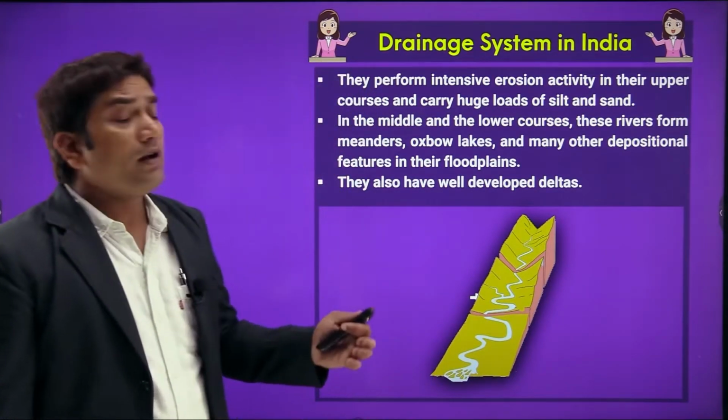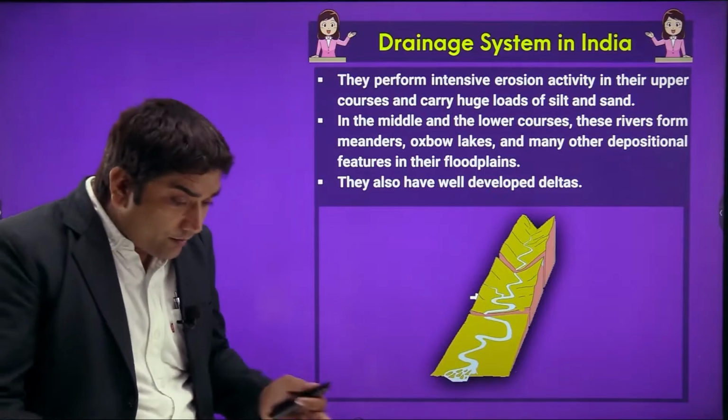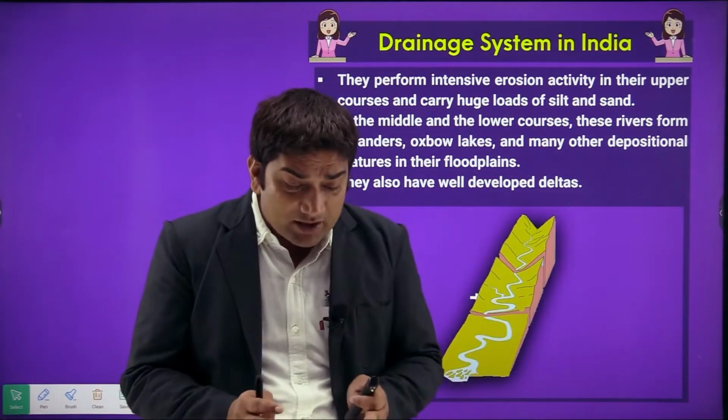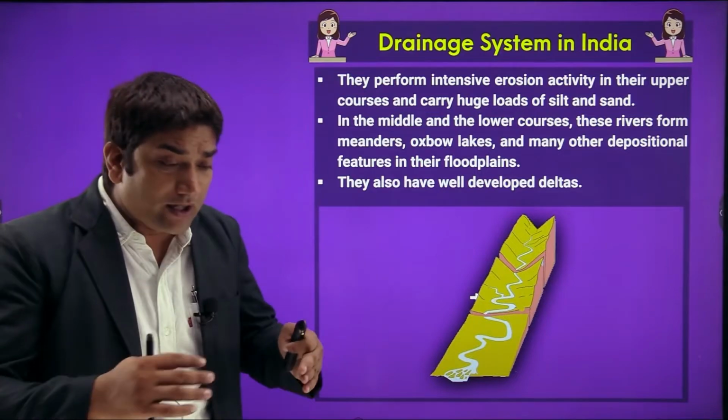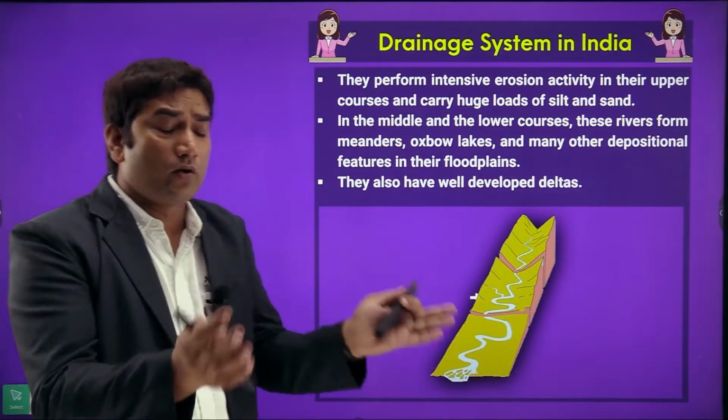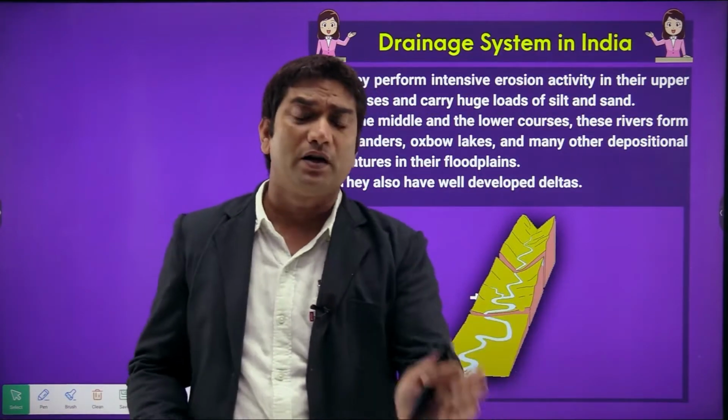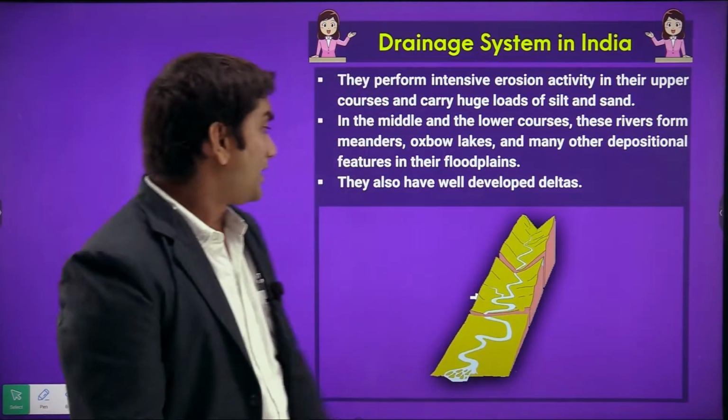And they also make large deltas, or we can say that they develop large deltas. So what do these rivers make deltas from? Silt material, eroded material, they make the delta from this. Where? Within coastal areas. So you see,